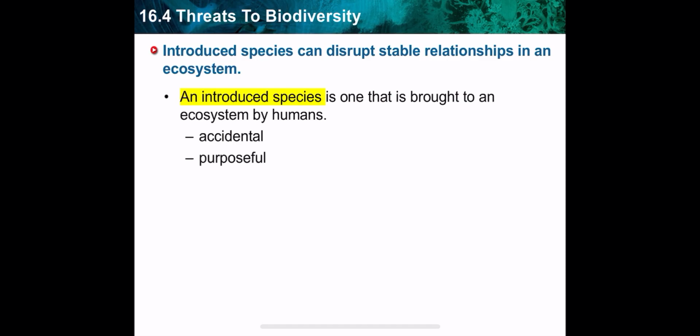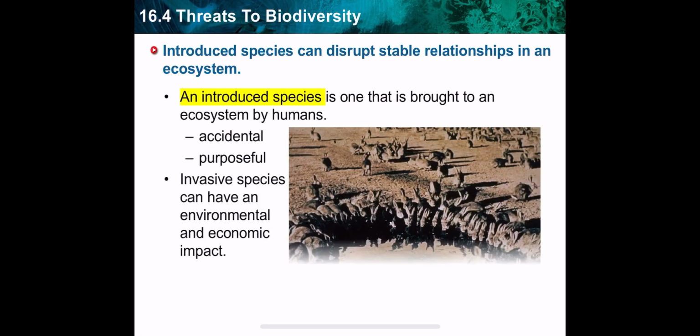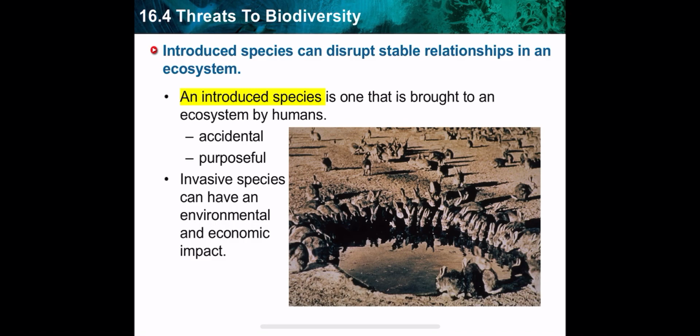The second thing that might disrupt the stability of an ecosystem, or that might affect the number of species, is introduction of new species. What's an introduced species? It is one that is brought to an ecosystem. Introduced species are new species.